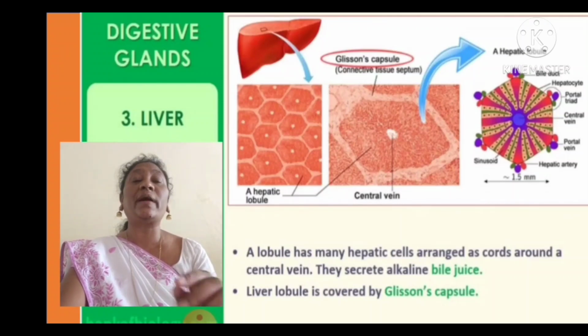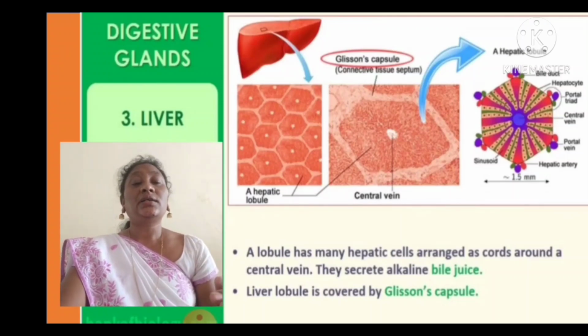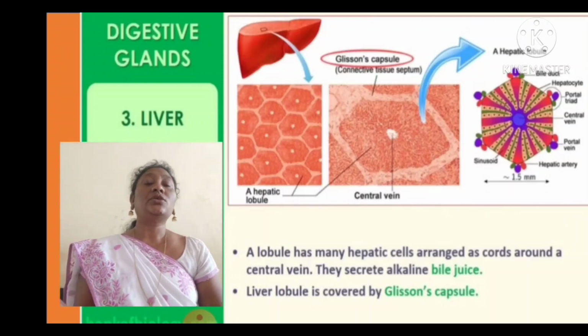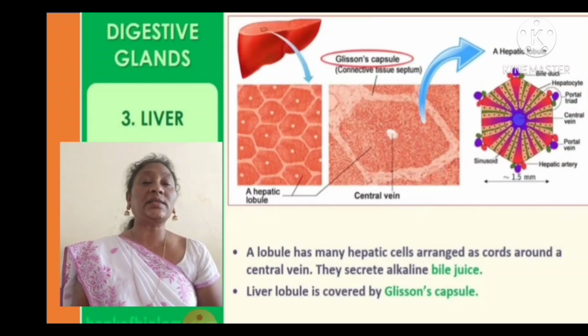What is the nature of bile juice? Alkaline. So the liver lobule is covered by Glisson's capsule. It is a part which covers the liver's lobules. The bile juice is in an alkaline medium.